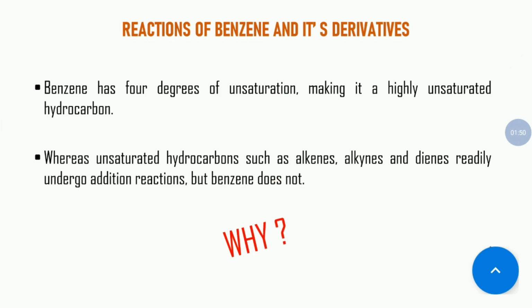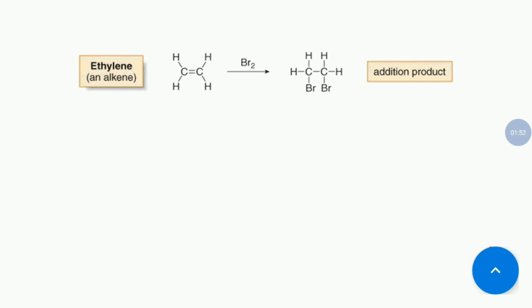Now see, ethylene and alkene easily go for addition reaction. Here addition of bromine takes place. Whenever an addition reaction takes place on any hydrocarbon, that compound loses its double bond or triple bond. You can see that there is a double bond. After addition reaction there is no double bond, all are single bonds.